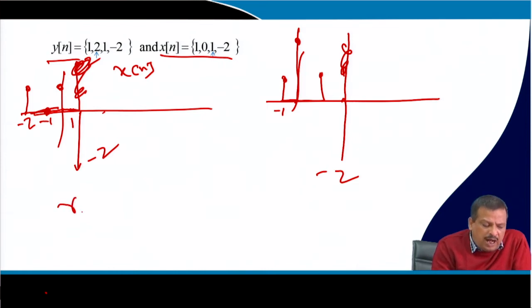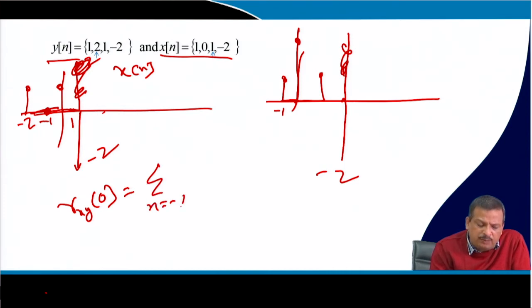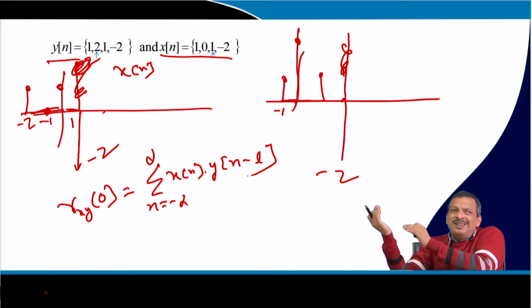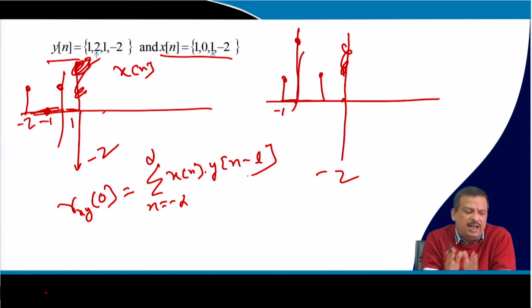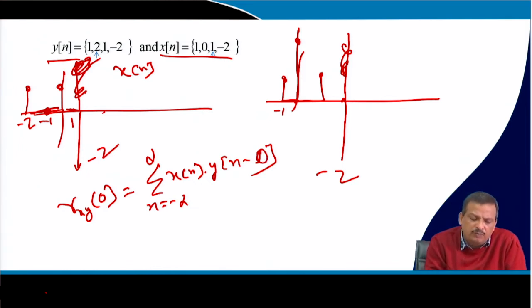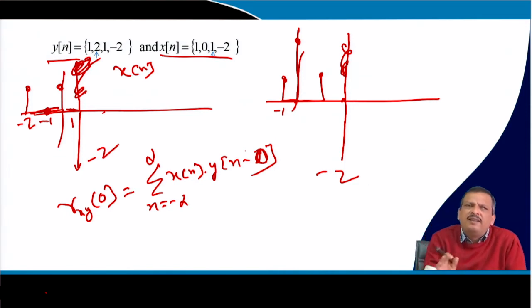I want to find Rxy[0], the 0th position, L equal to 0. My equation is the sum from n equal to minus infinity to infinity of x[n] multiplied by y[n-L]. So, I am shifting the y signal with respect to the x signal and finding R at each shift. R[0] is no shift, L equal to 0. It is nothing but the sum of the product of the samples.